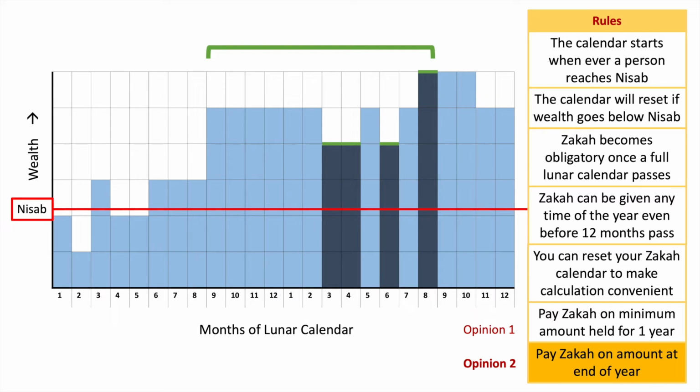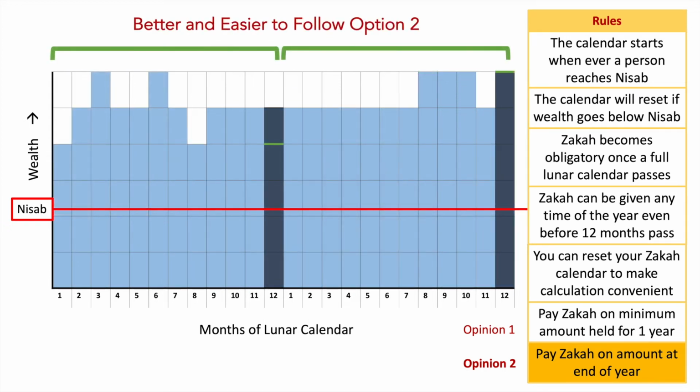As long as you stayed above the level of nisab for the whole year, then whatever wealth you have on the date of your zakat calculation, let's say if it's 1st of Ramadan when I do my calculations, then I will look at whatever I have on 1st of Ramadan and calculate my zakat based on that value. I wouldn't worry about what was my lowest balance throughout the year. And if you follow that rule, it will be easier for us to never go wrong.